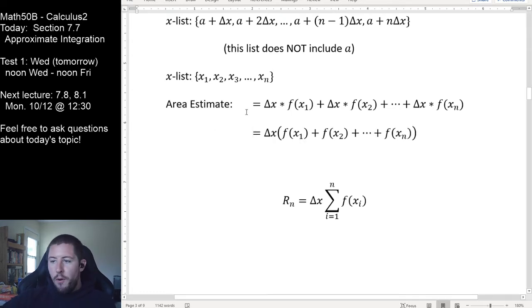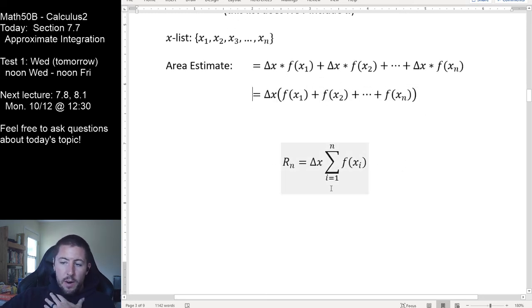Our area estimate in this case is going to be formed exactly the same way. The only difference is slightly different subscripts. Delta x is a constant, so factor out the delta x. We're left with the sum of heights from x sub 1 to x sub n, remembering that x sub 0 is really the true first one, that's a. And again, we write our sum with i equals 1 to n of f of x sub i. So if we start with i equals 1, our first height is f of x sub 1.